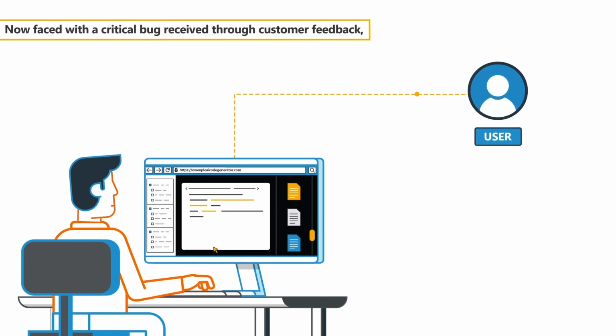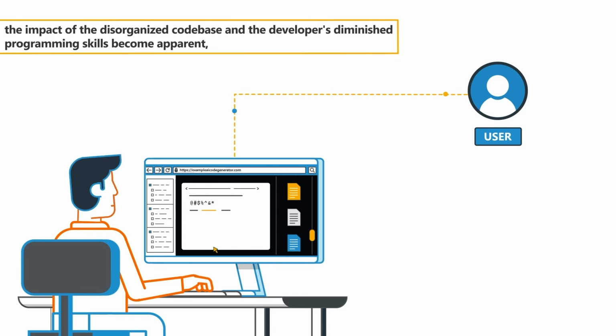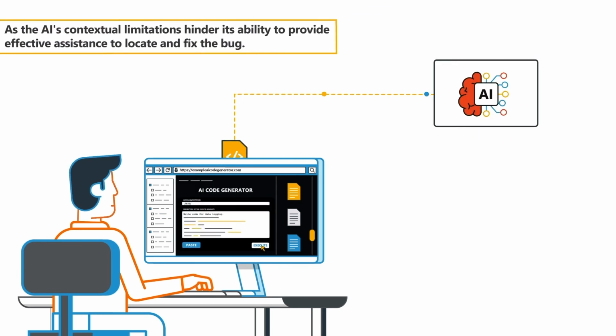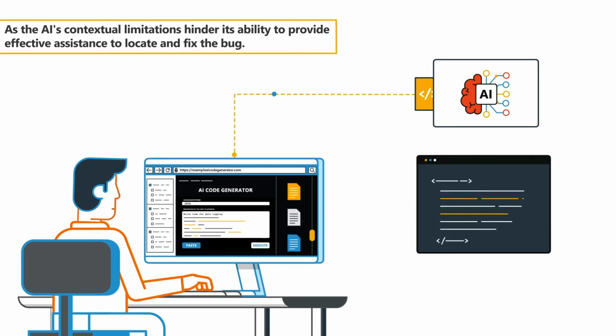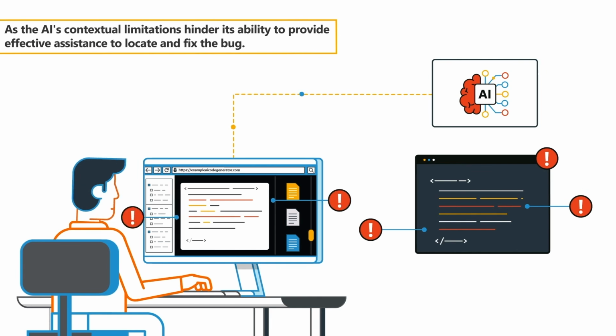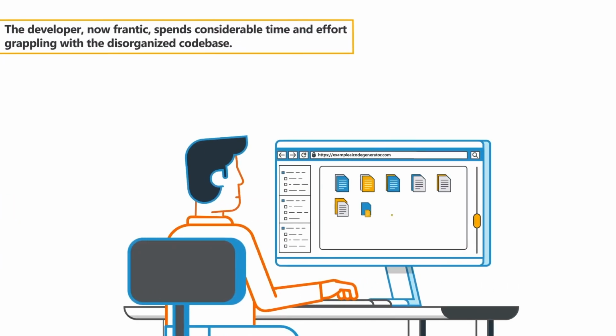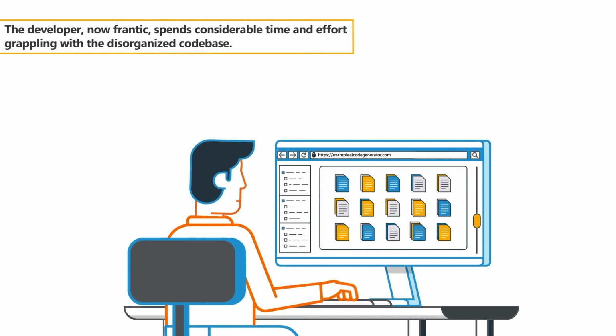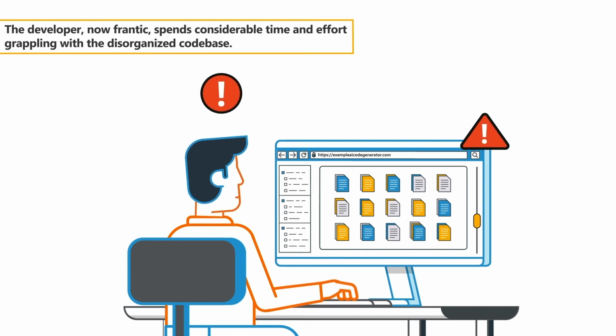Now faced with a critical bug received through customer feedback, the impact of the disorganized codebase and the developer's diminished programming skills become apparent. As the AI's contextual limitations hinder its ability to provide effective assistance to locate and fix the bug, the developer, now frantic, spends considerable time and effort grappling with the disorganized codebase.